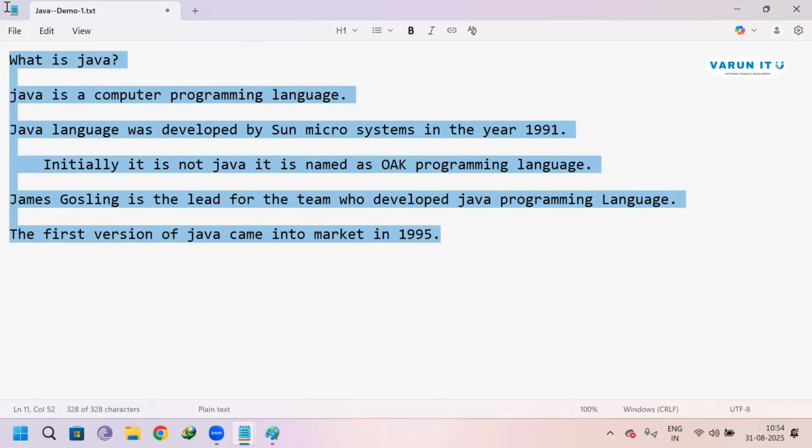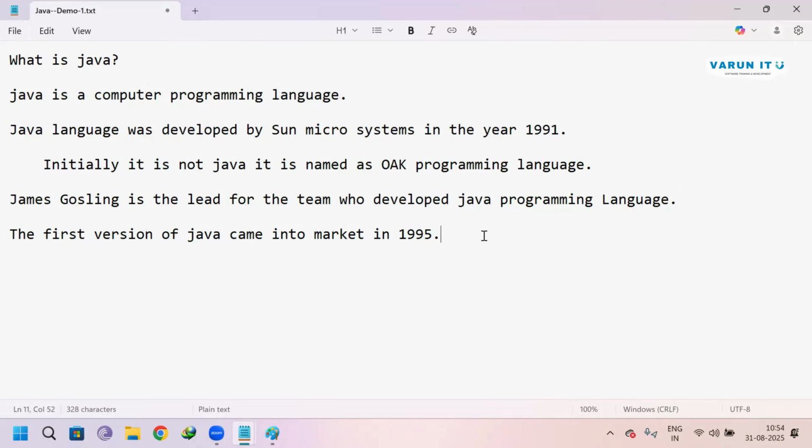These are the important features of Java. Now, I said that the Java language was developed by Sun Microsystem, but now Sun Microsystem has sold this to Oracle.